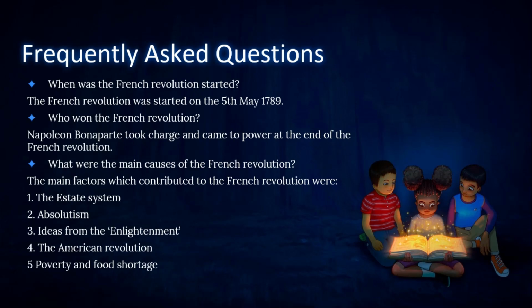Napoleon Bonaparte took charge and came to power at the end of the French Revolution. What were the main causes of the French Revolution? The main factors which contributed to the French Revolution were the state system, absolutism, ideas from the Enlightenment, the American Revolution, poverty and food shortage.